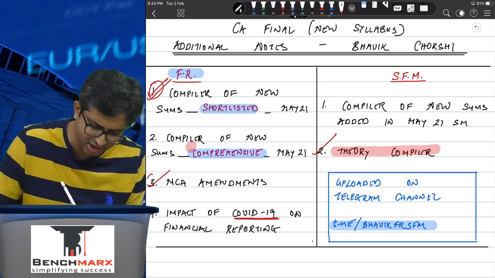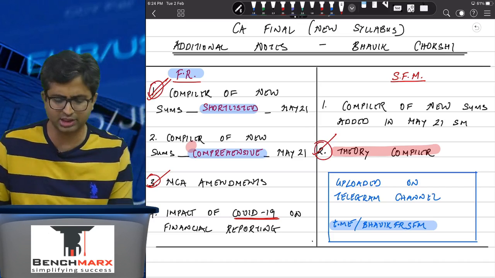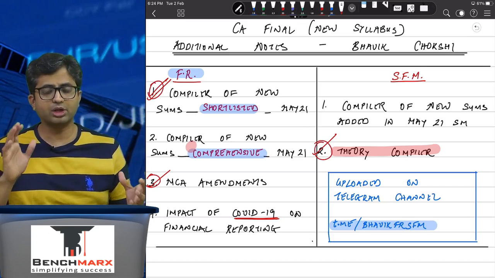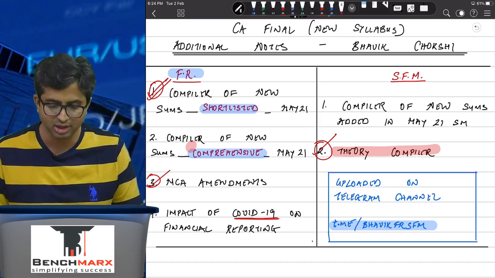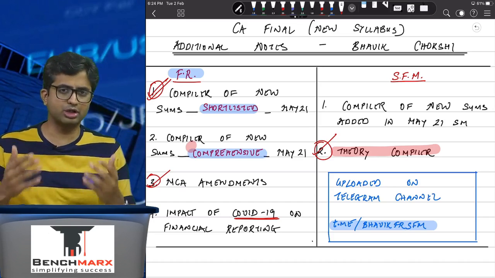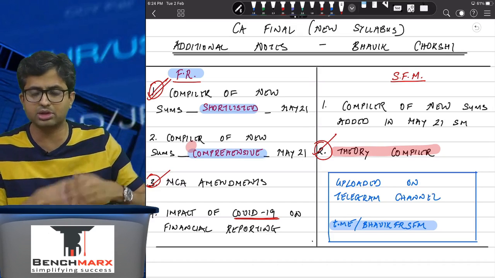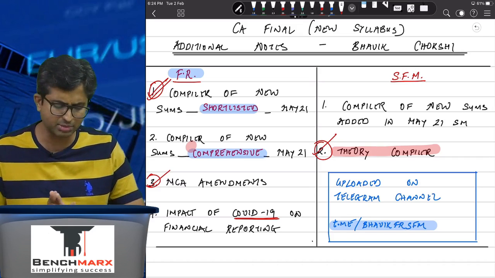Specifically the new sums added, the MC amendments, as well as the theory compiler, and you should be good for the May 21 attempt. You don't really need to order new study material. If you do this properly, you really don't need to order any new study material.